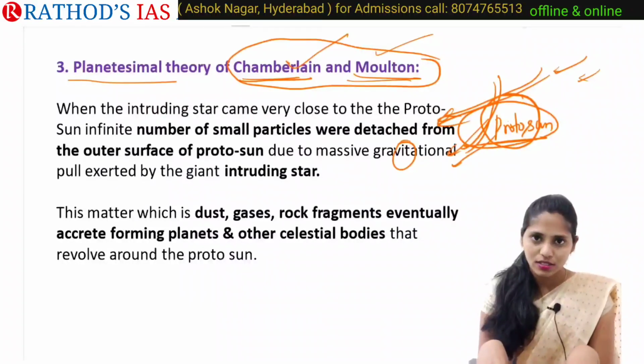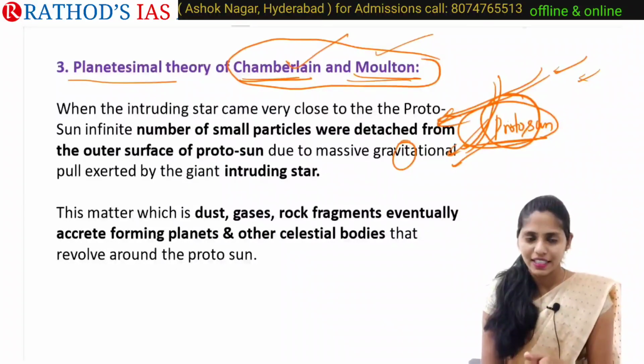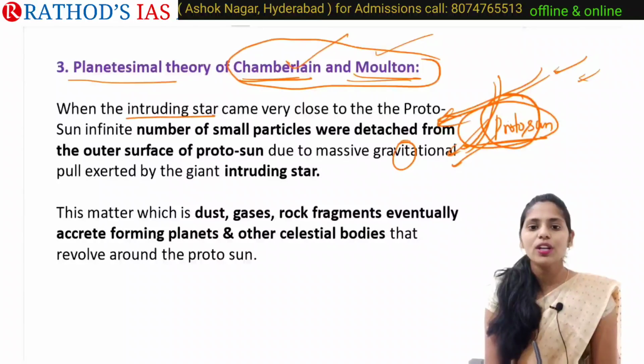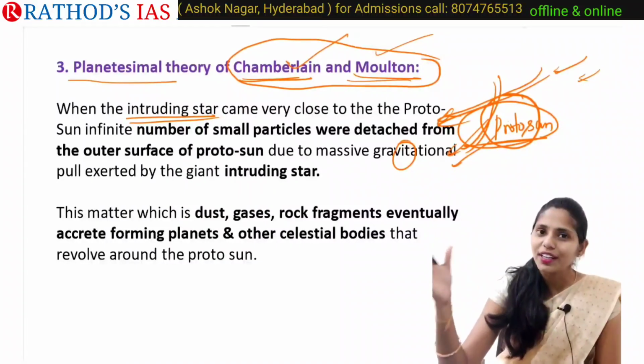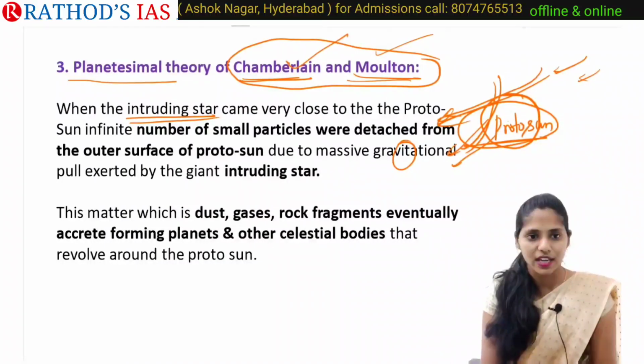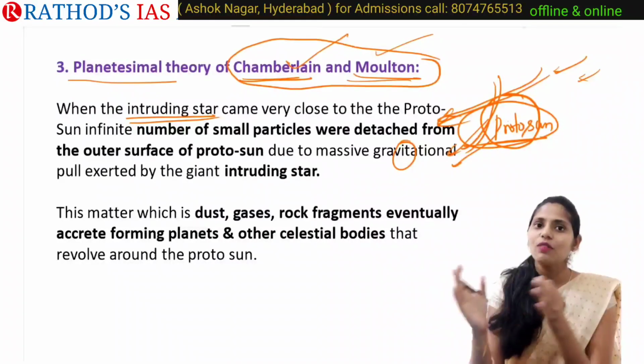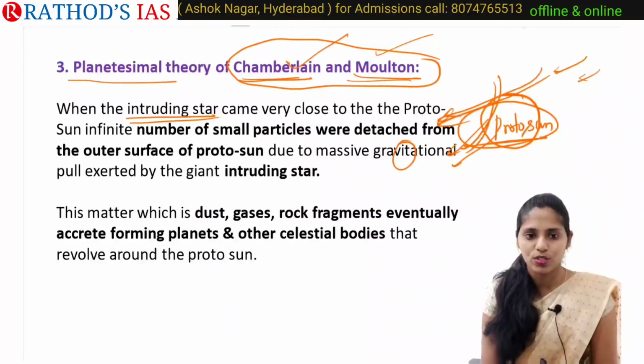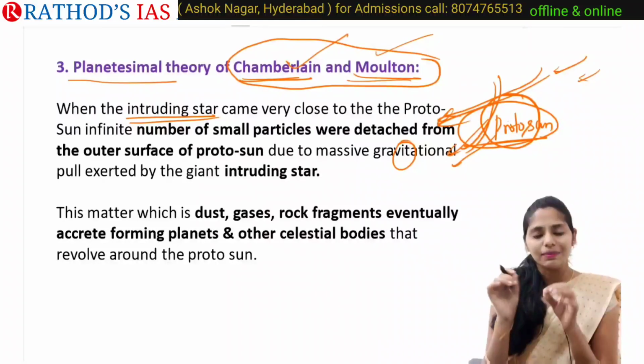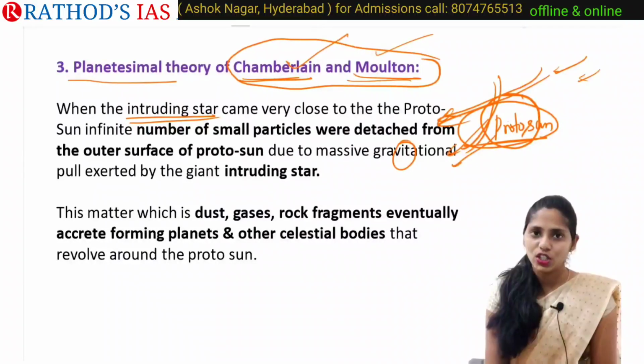According to this theory, when an intruding star comes very close to our proto-sun, an infinite number of small particles will be detached from our proto-sun, mainly because of gravitational force.